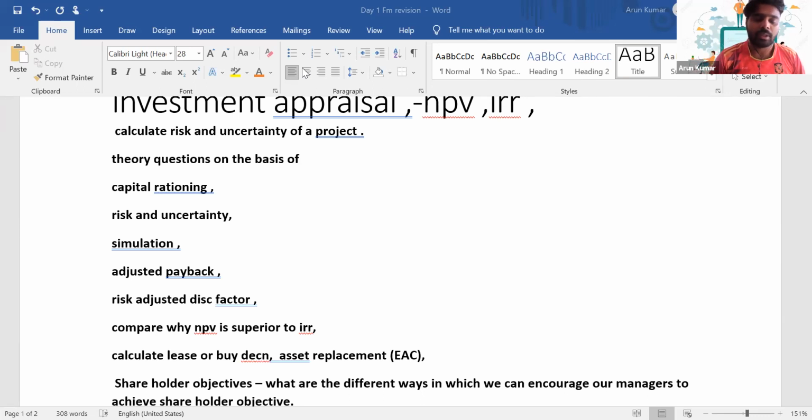Which factor will you consider here? Can you reply in the chat, guys? So we'll consider NPV because NPV is theoretically the most superior method. If you have any confusion with regards to the NPV calculation, make sure that you study it properly, because NPV can get tested. It is comparatively the most superior method compared to any other model for appraising a project. Is it clear, everyone?